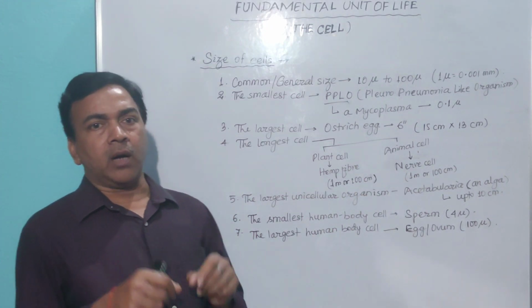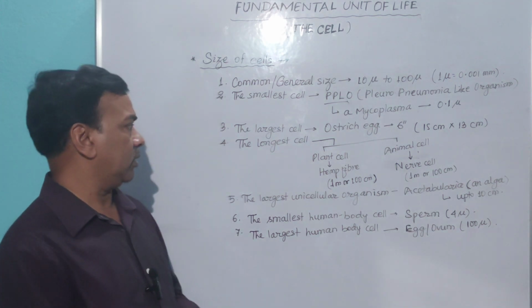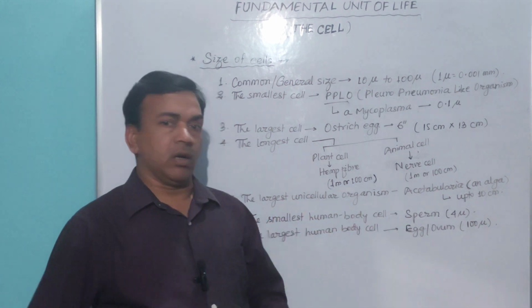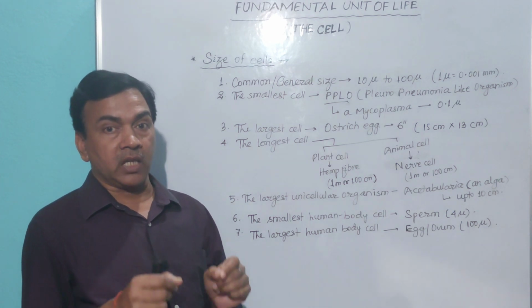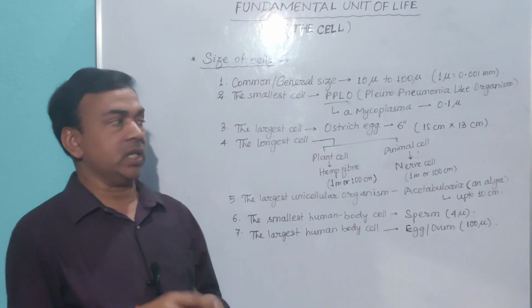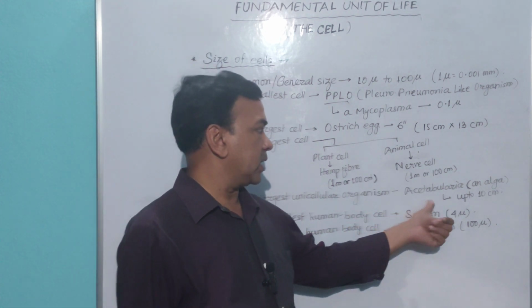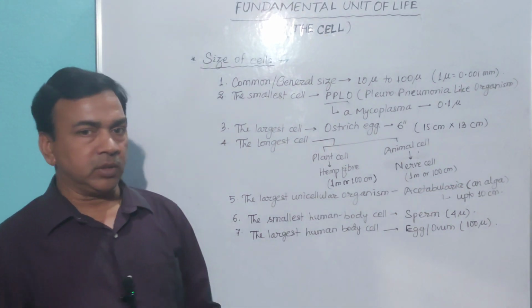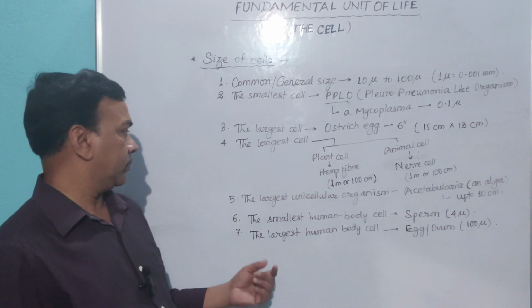Both are up to 1 meter long, that is 100 centimeter long. The largest unicellular organism, the largest organism of one cell, is Acetabularia, which is an alga. It is up to 10 centimeter.